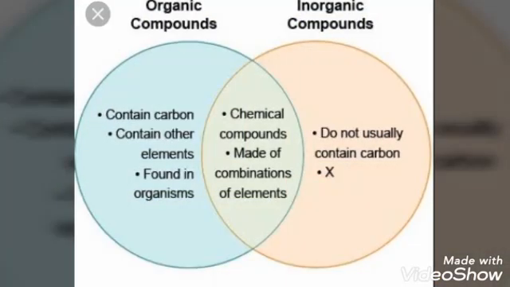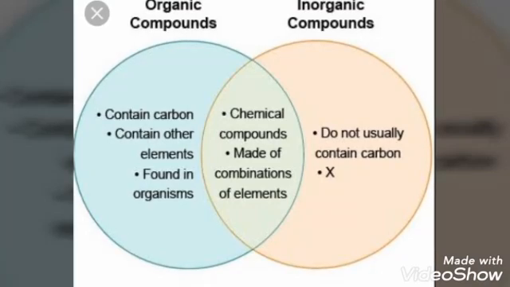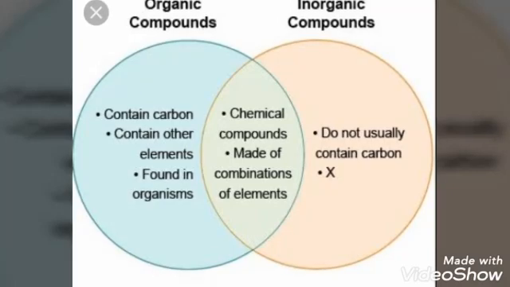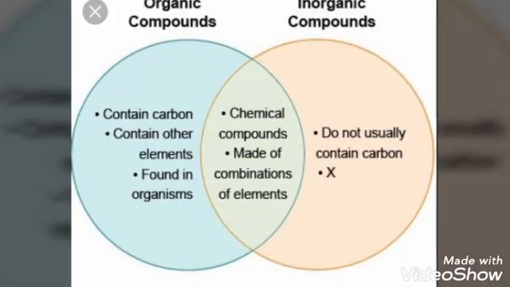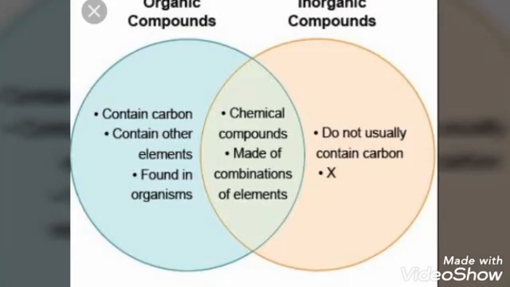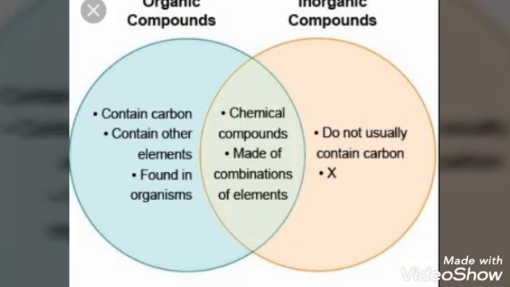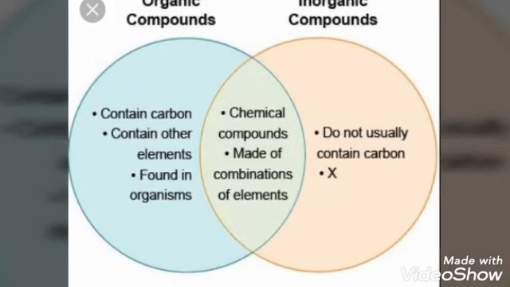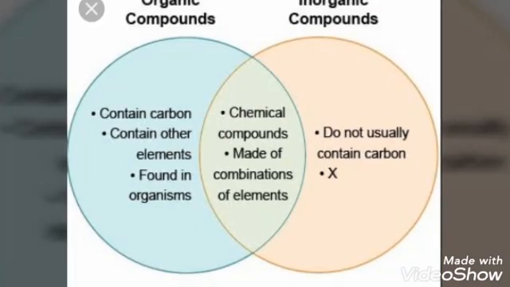Types of compounds. There are two types of compounds, organic compound and inorganic compound. Compounds obtained from living sources are called organic compounds. All the organic compounds contain carbon in them, while inorganic compounds are those obtained from non-living sources. They do not contain carbon, but both organic as well as inorganic compounds are made of a combination of elements.